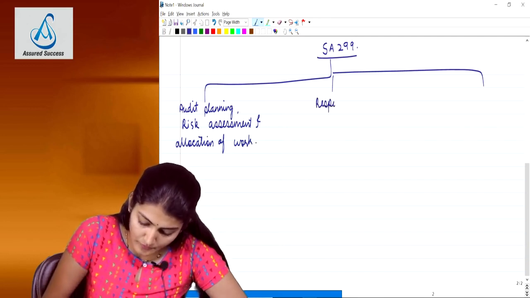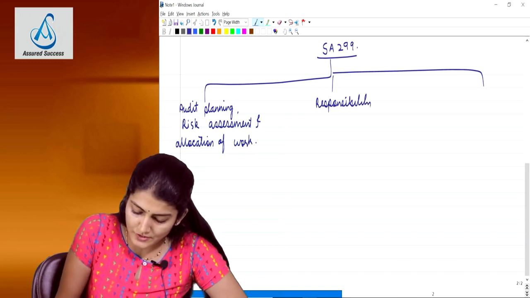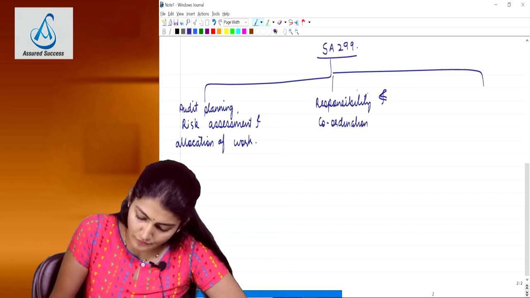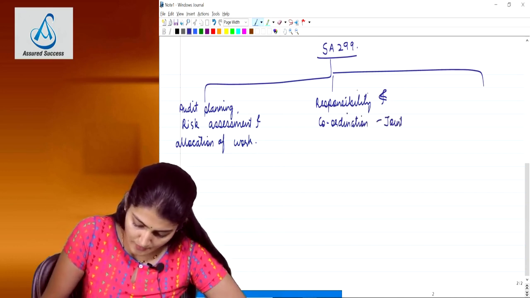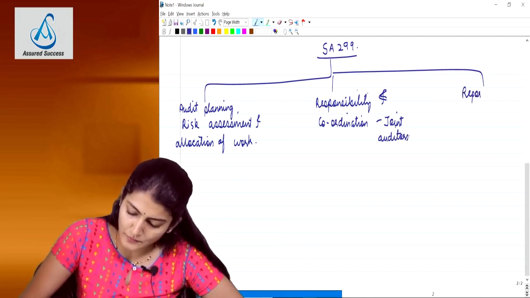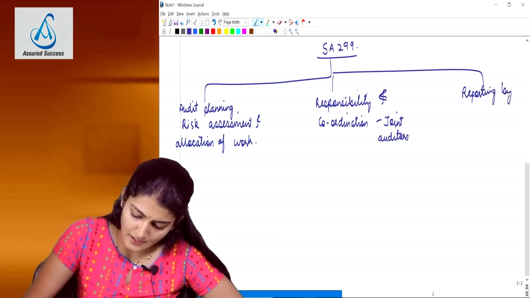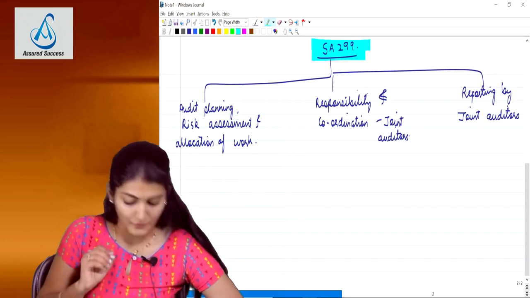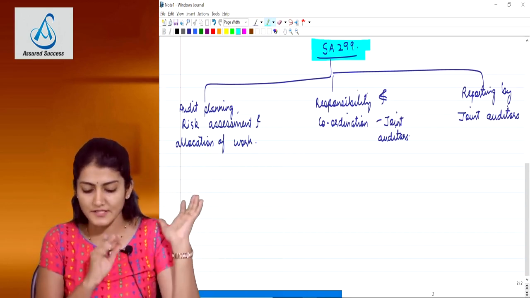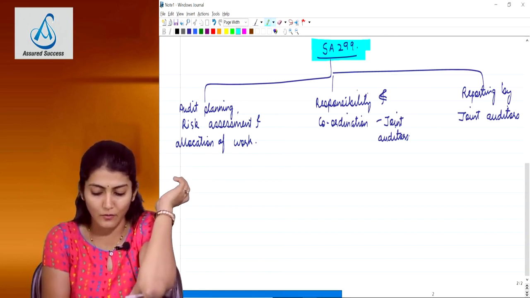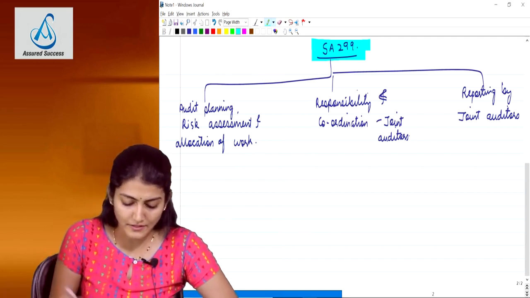Second, we talk about the responsibility and the coordination among the joint auditors. So the responsibility of the joint auditors and also the coordination of work amongst the joint auditors. And last we talk about the reporting by the joint auditors. Okay, right, so these three parts we discuss and the standard is over. So audit planning, risk assessment and allocation of work, then the division of responsibility among the joint auditors, the coordination of work and also the reporting by the joint auditors.